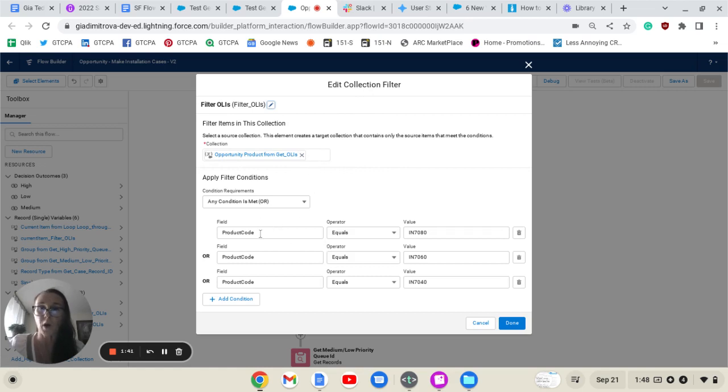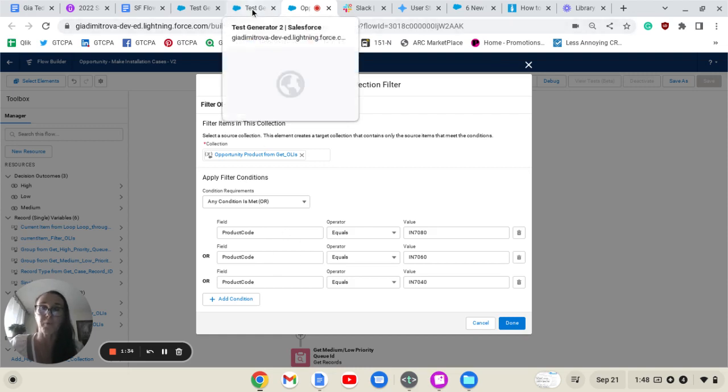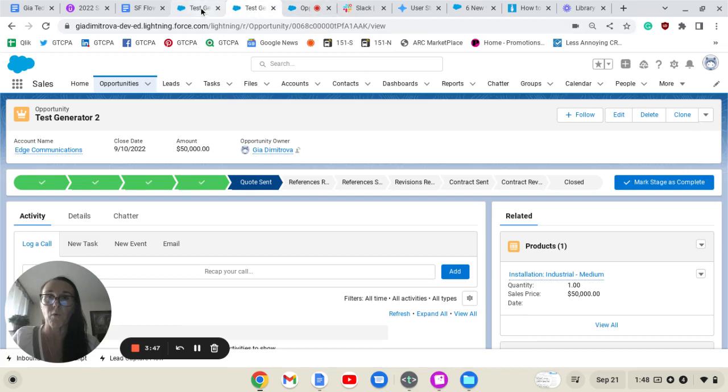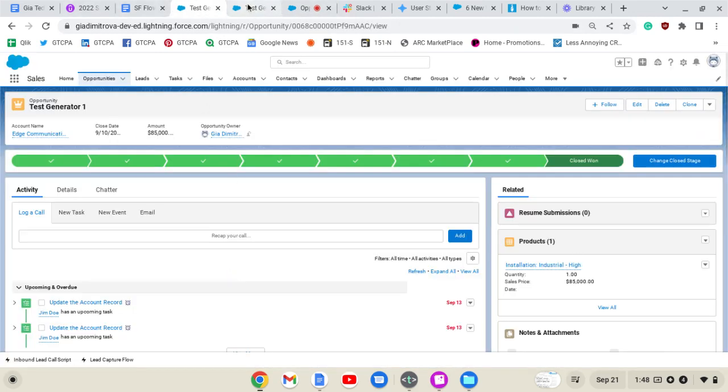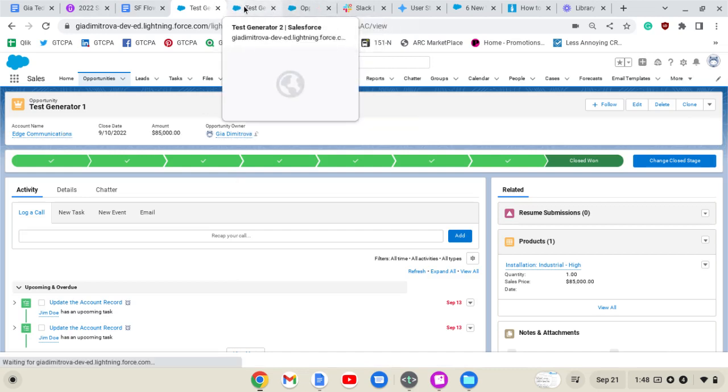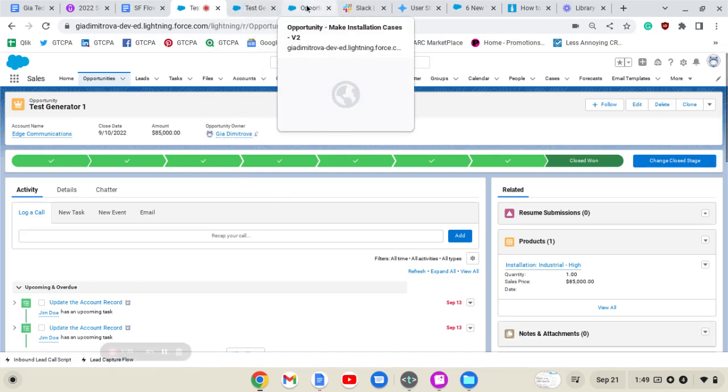We're going to use the product codes for our high, medium, and low products, which can be found here.